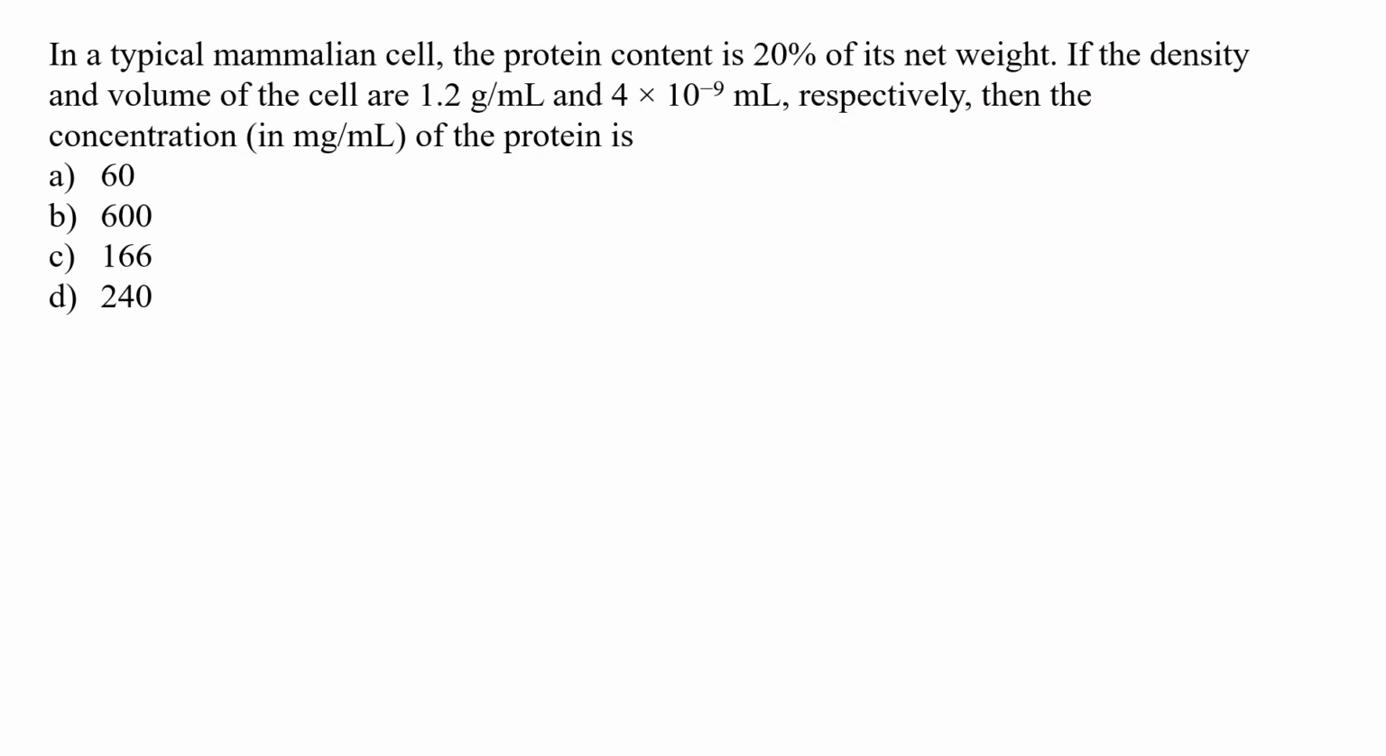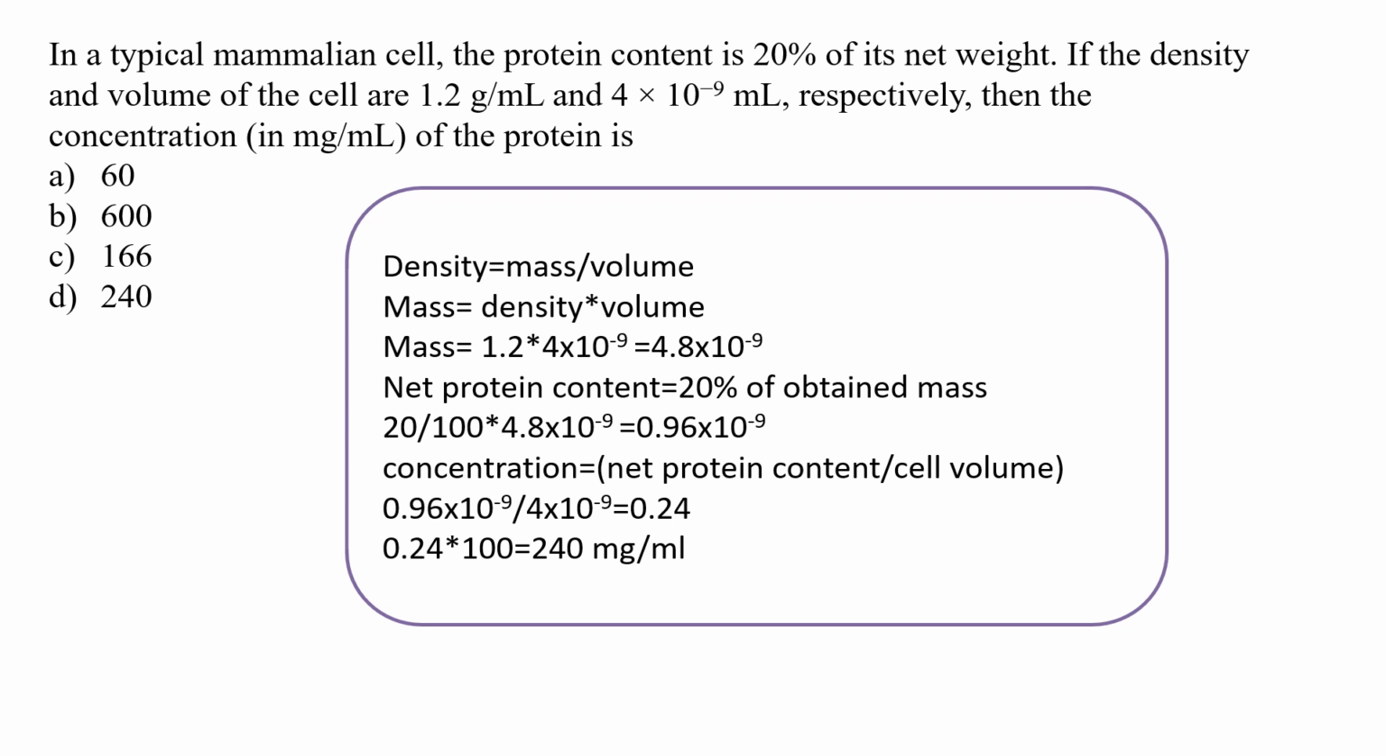correct option. Next question is, in a typical mammalian cell, the protein content is 20% of its net weight. If the density and the volume of the cells are 1.2 gram per ml and 4 into 10 to the power minus 9 ml respectively, then the concentration of the protein is. Now you should note that density is mass upon volume. So mass is going to be density multiplied by volume. After calculating the mass, we know that 20% of the protein is of mass. So took out the 20% of that. So we get 0.96 into 10 to the power minus 9.